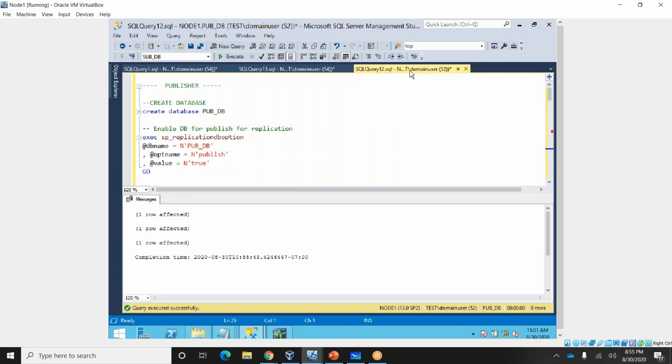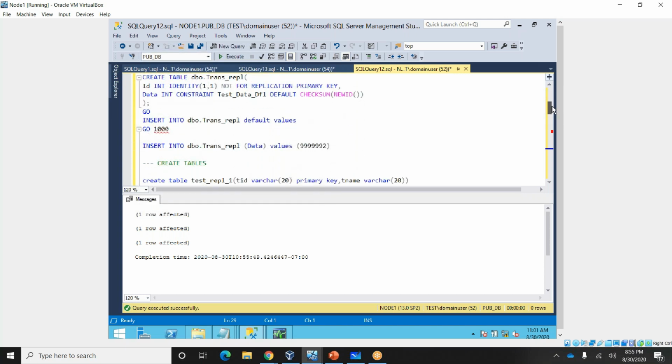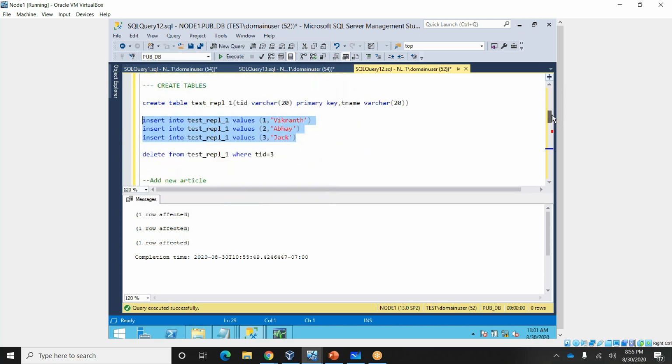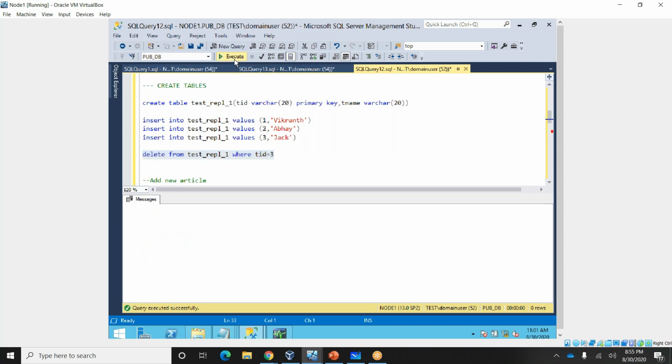Okay, let's delete data at the publisher side. I'm deleting this data at the publisher side. Okay, data deleted.